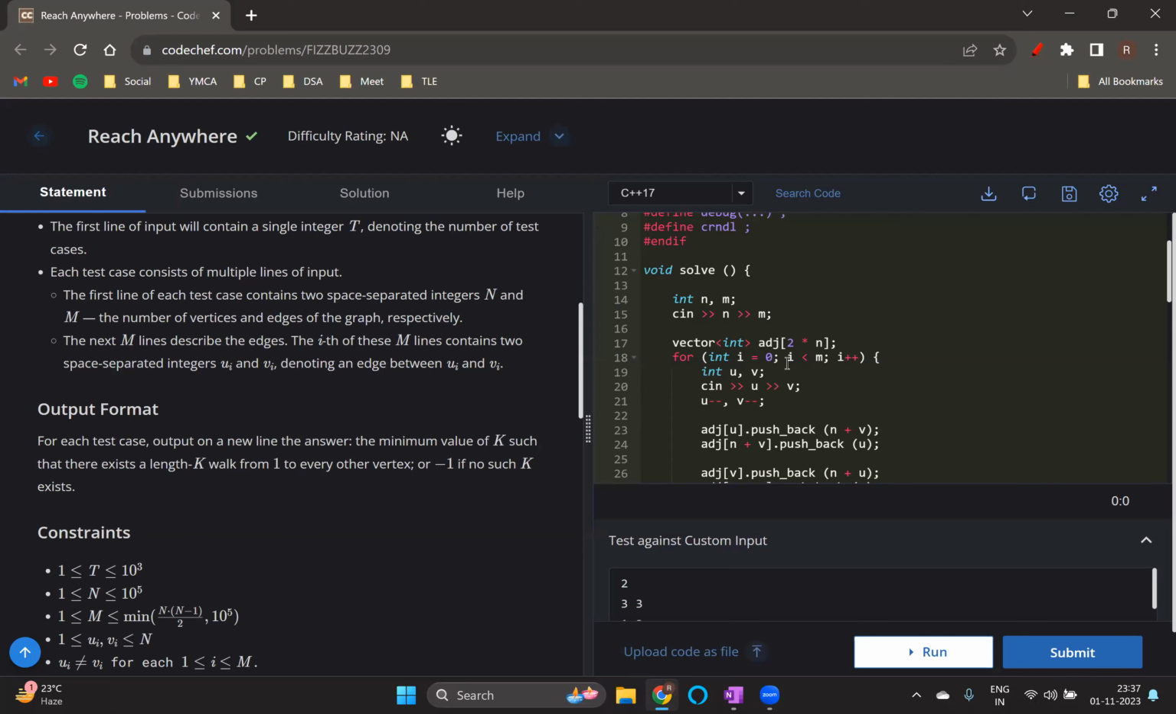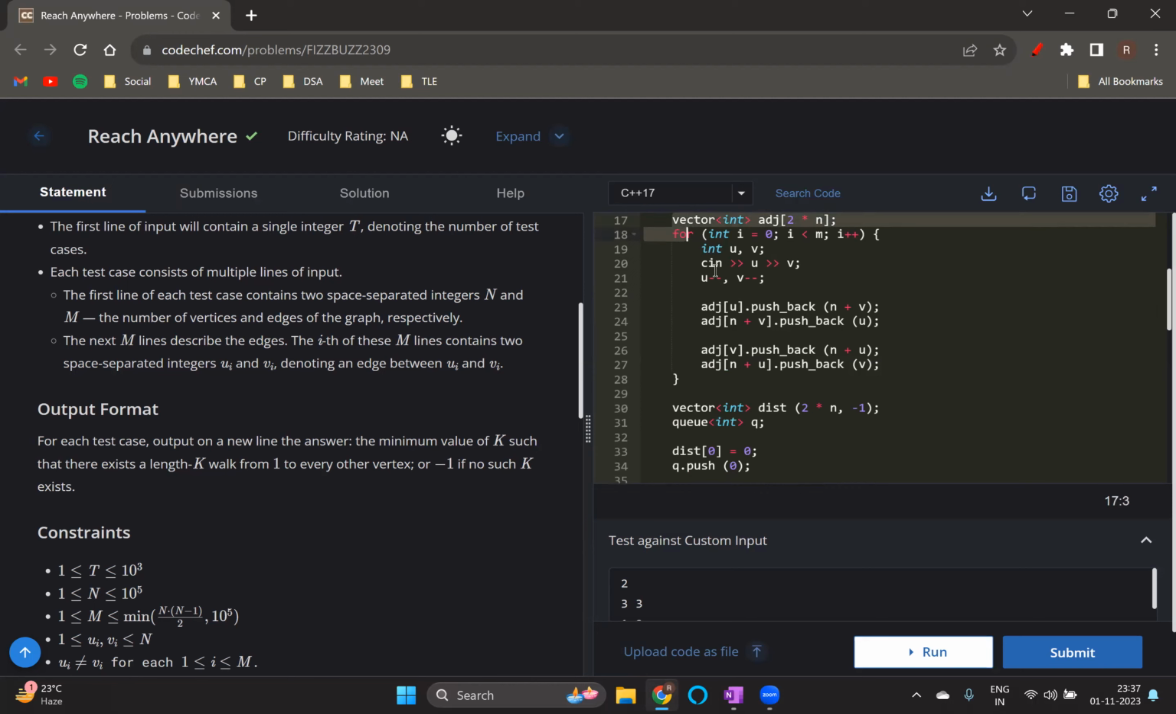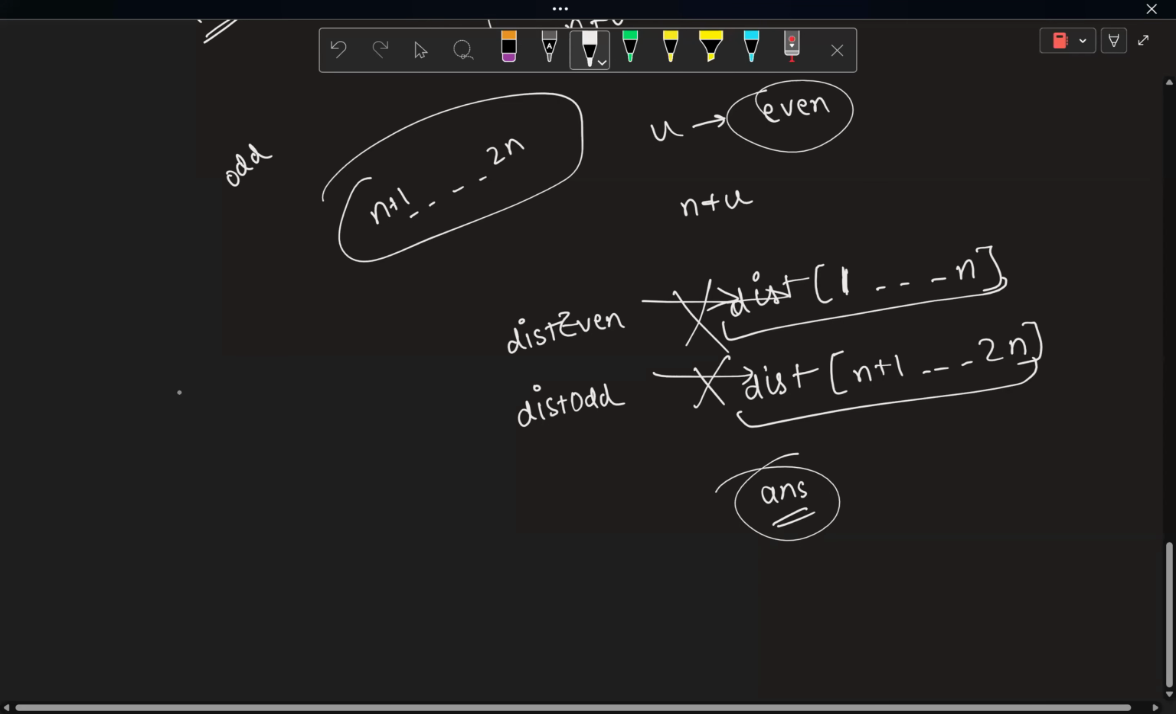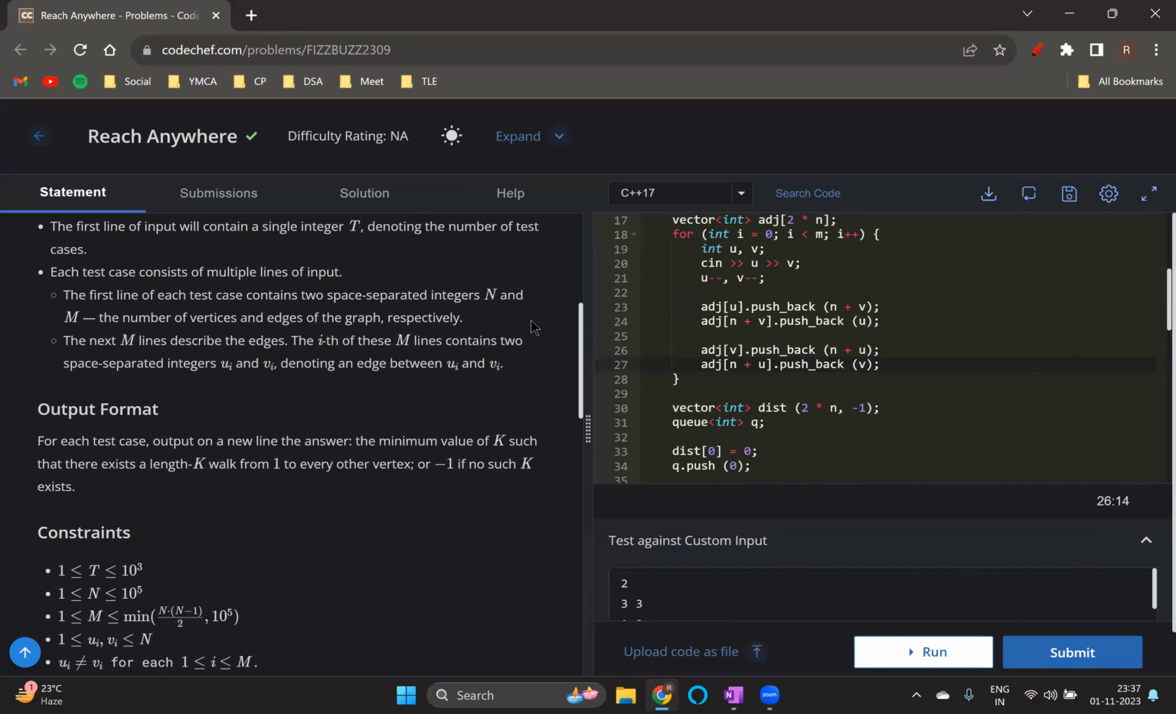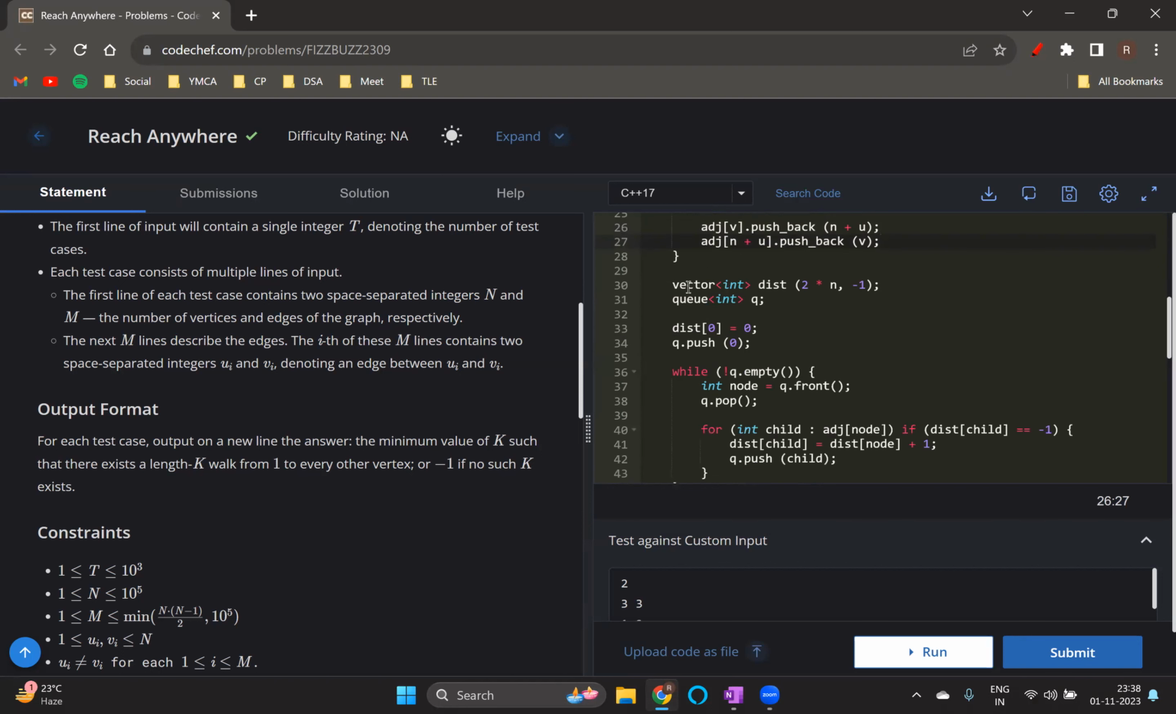So the way I implemented it is like this. I took n and m as input. Then, I'm having zero based indexing here, so nodes are from 0 to 2n minus 1. I connected u with n plus v, n plus v with u, v with n plus u, and n plus u with v, and created a distance array of size 2n. Initialized everything with -1, which means not visited yet, and have a queue here. I'm applying a BFS.